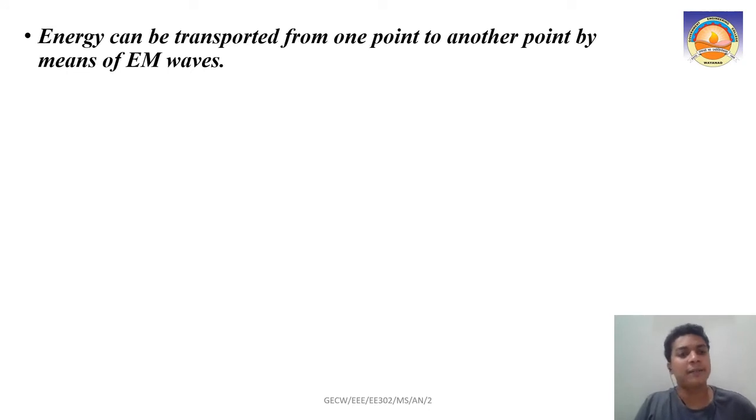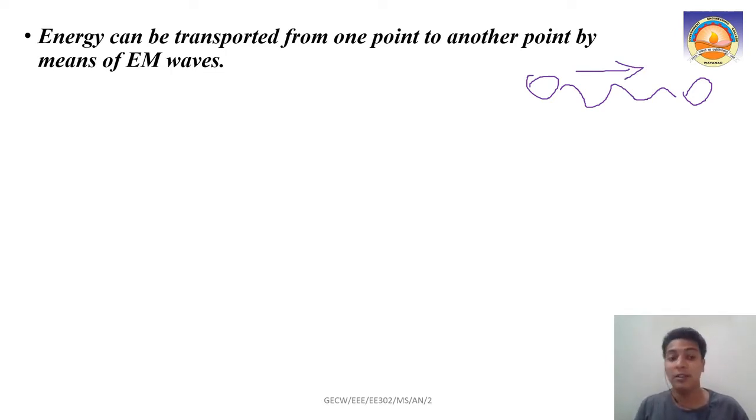So basically, energy can be transported, right? That is why, for a radio station, radio waves are electromagnetic waves. You have a transmitter at one end and a receiver at another end, and your wave is traveling, right? So some energy is transported from one side to another. That way, energy can be transported from one point to another by means of electromagnetic waves, right?